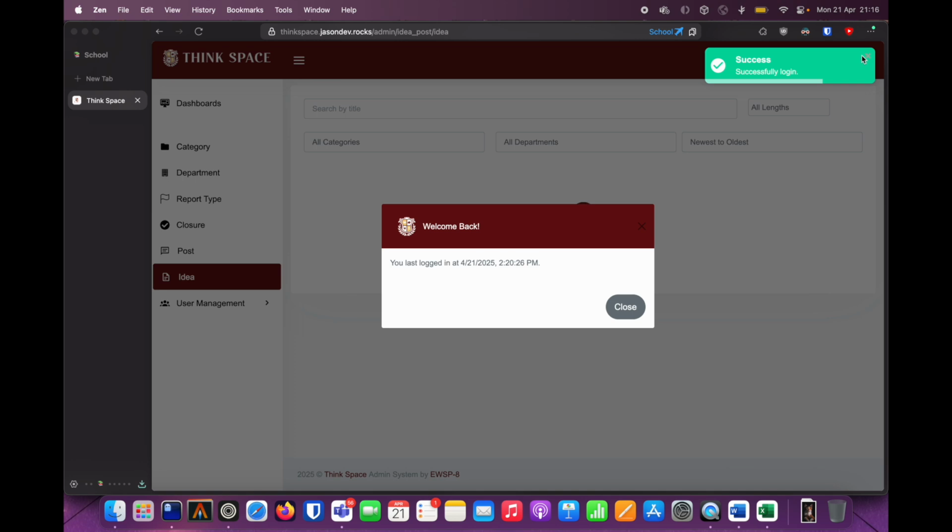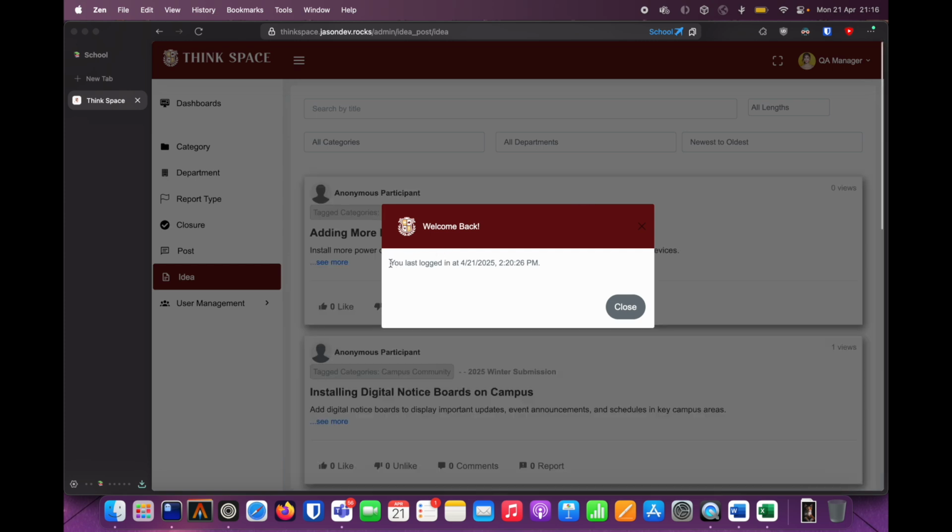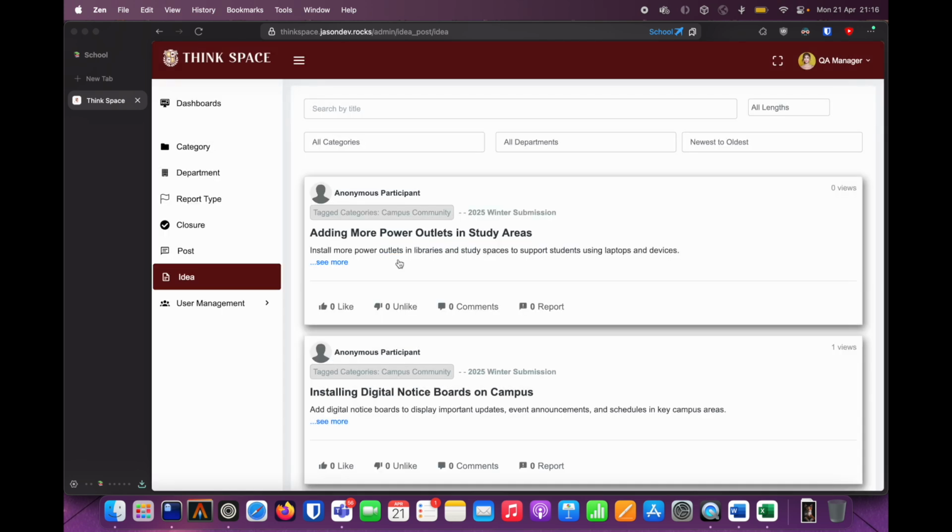First of all, you can see the success notification that you are successfully logged in, and also this alert that will show when you last logged into the forum. So I just logged in recently, so you can see it. But for the first time login, you will see that you are logging in for the first time here.